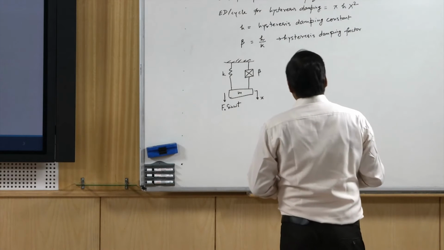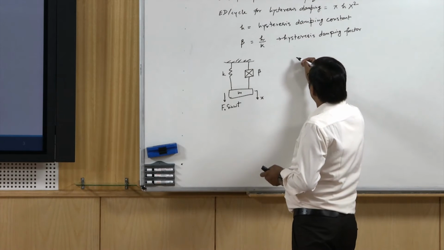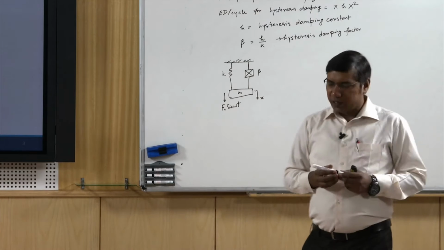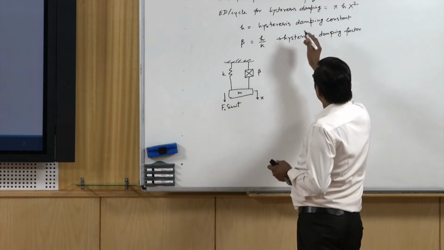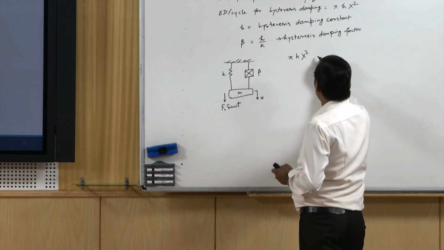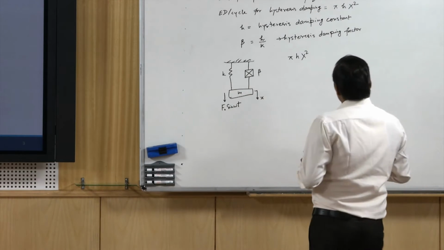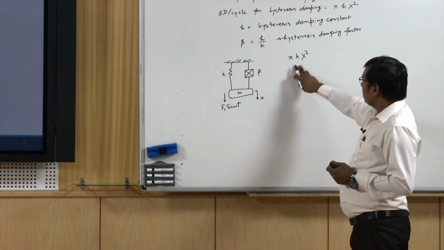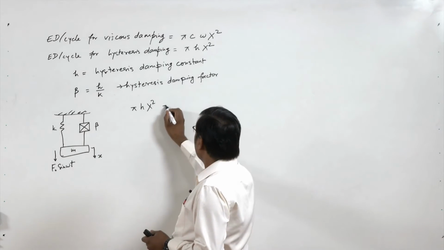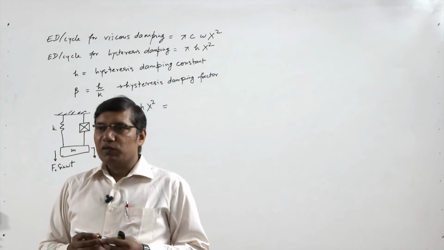Here we can equate the energy dissipated per cycle. The energy dissipated per cycle due to hysteresis damping is pi h X square, and we have to find the equivalent viscous damping.